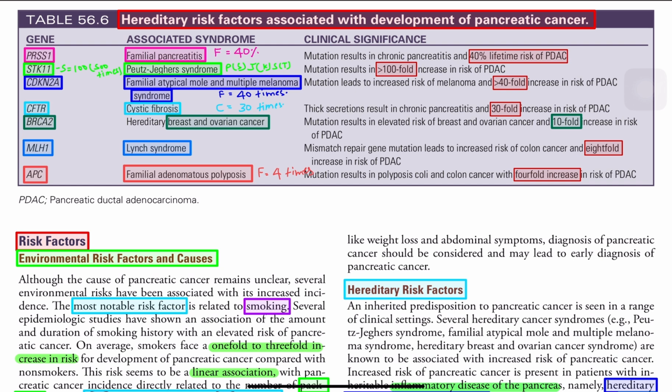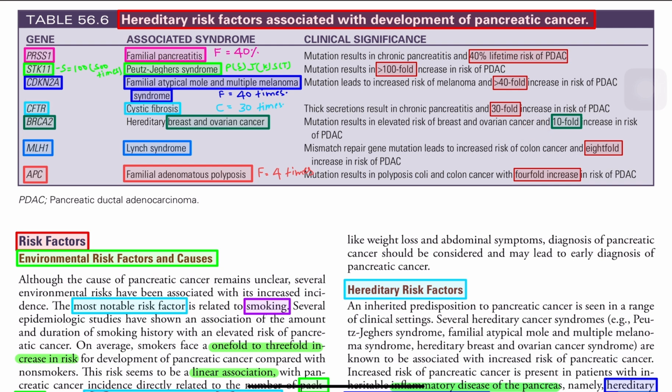Next is cystic fibrosis. The gene is CFTR, a very well known gene. It's C, so 30 times. Next is BRCA2. Remember, it's 2, not 1. It is associated with breast and ovarian cancer, and the risk is 10-fold. Just know this fact, not that important.